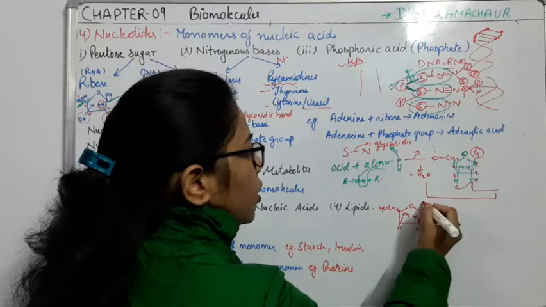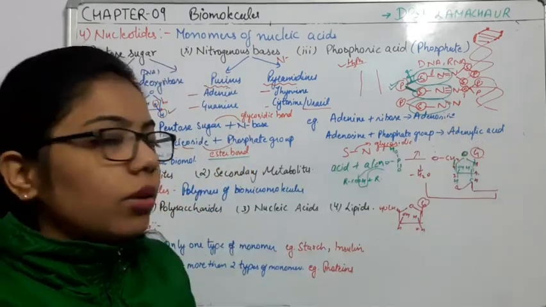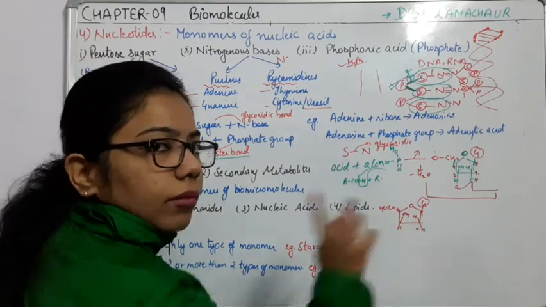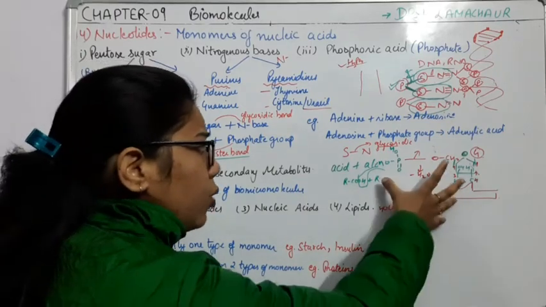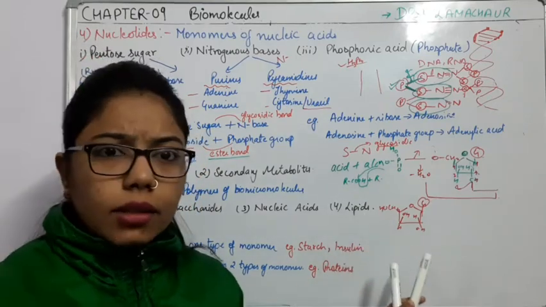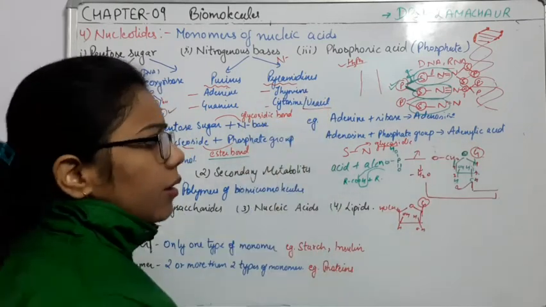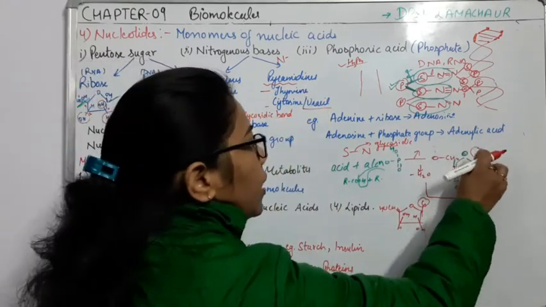When you attach this guanine here, it will form guanosine. Instead of adenosine, what you will get is guanosine, right here. And when you attach this phosphoric acid, what will you say? That is guanylic acid. Likewise, if I attach thymine here, what